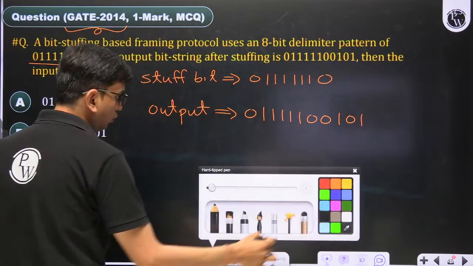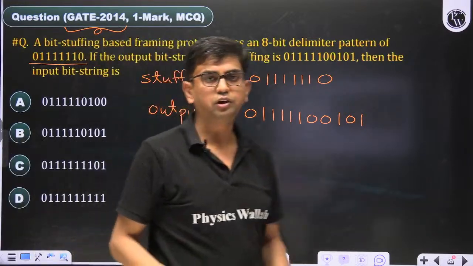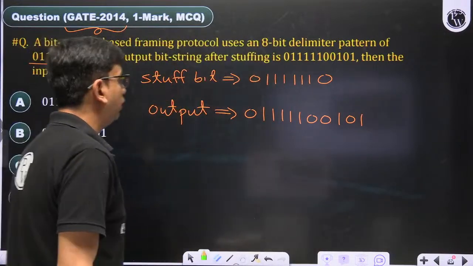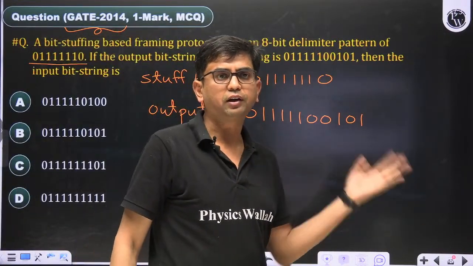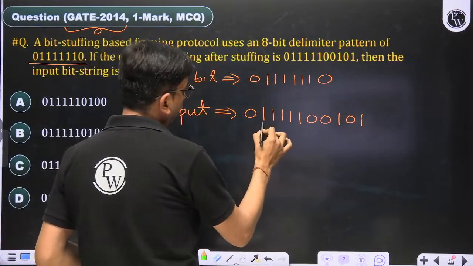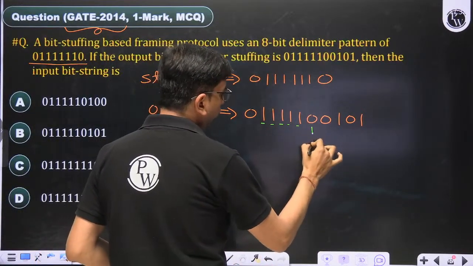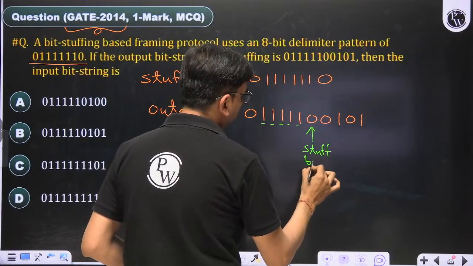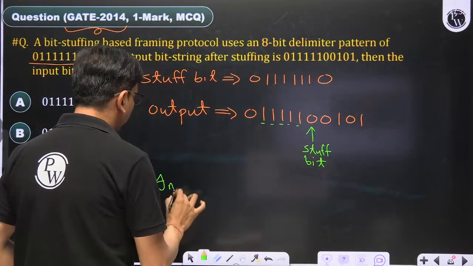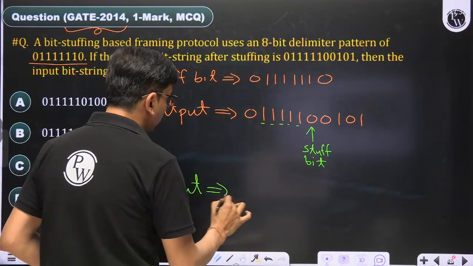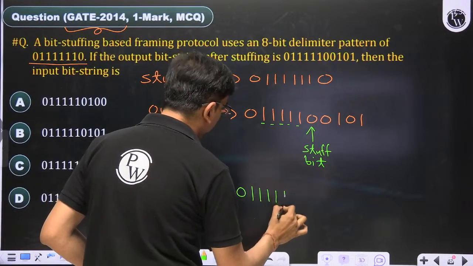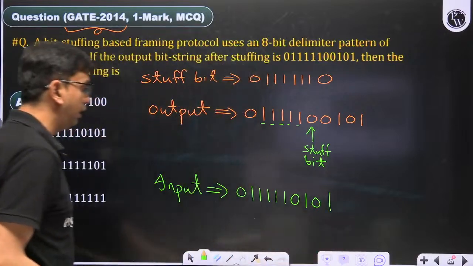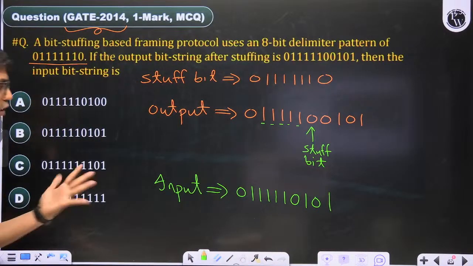We know that the transmitter always stuffs a 0 bit after 5 continuous 1s, and the receiver always discards it. So the receiver will find that after 5 ones, whatever 0 bit follows is a stuff bit, and we have to discard it. So if we want to convert output to input, it is 0, 1, 2, 3, 4, 5, and then ignore this 0, 0, 1, 0, 1. This will be our answer. You can check accordingly in which option it is there.